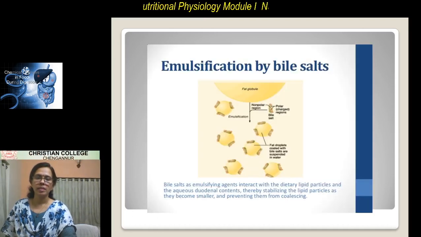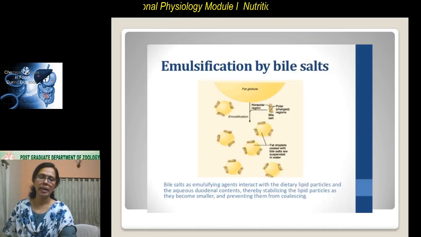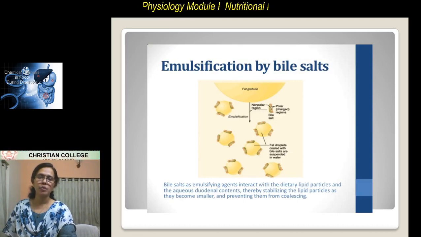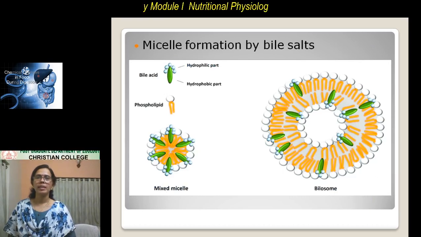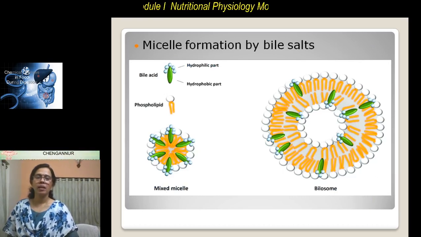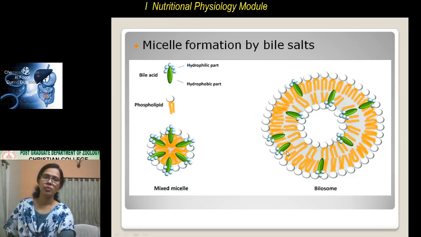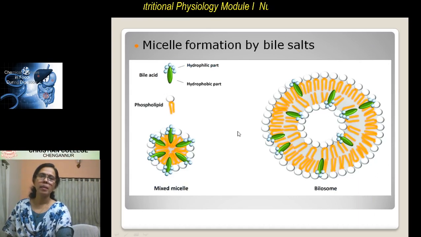And there is the role played by bile. Bile helps in the emulsification of fats and also in the micelle formation, which helps in the digestion by lipase.